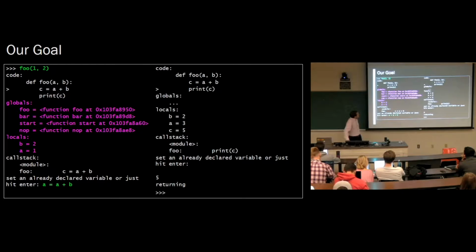So let's start working on our goal. First, let's try to get access to the global and local variables in the function that we're executing, right?